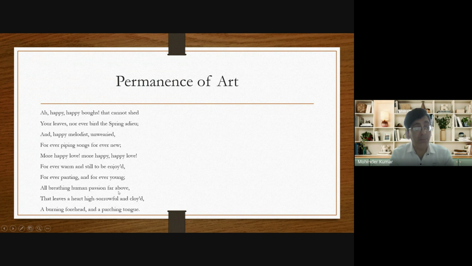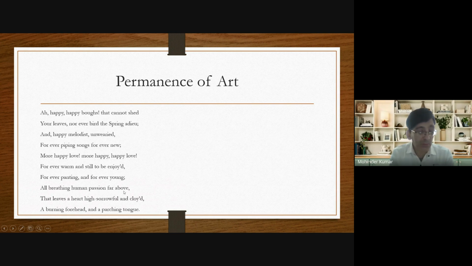All breathing human passion far above, that leaves a heart high sorrowful and cloyed, a burning forehead and a parching tongue. Now, what is that one? All breathing human passion far above. He tells the lover depicted on the urn that their love for each other is superior to all human love. Far above means better. So John Keats says that the love of the lovers depicted on the urn is far better than the love of the real lovers in this world.